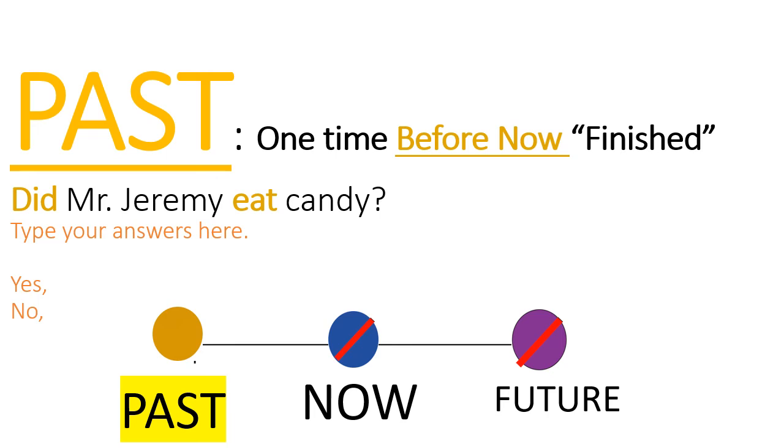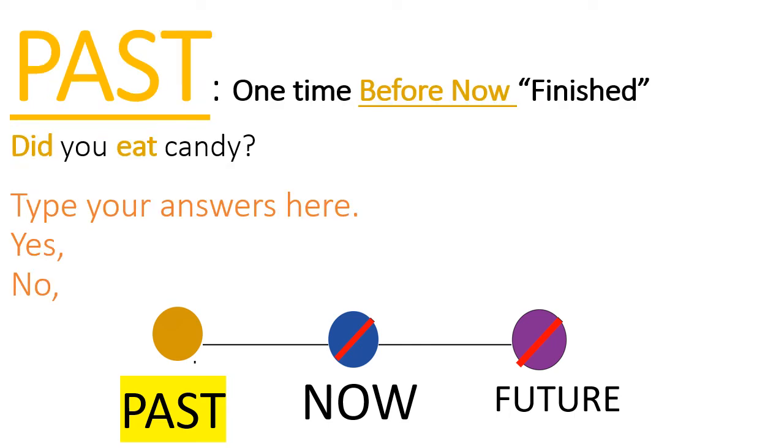Like I said, past means one time before now, finished. Here is a question about the past: did Mr. Jeremy eat candy? When you hear the word did in the question, you know they're talking about one time before now. Type your answers here, one yes sentence and one no. And another question about the past: did you eat candy? Type your answers here, yes and no.